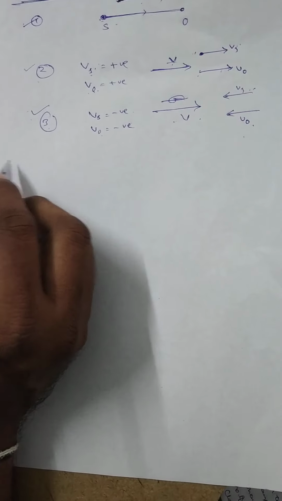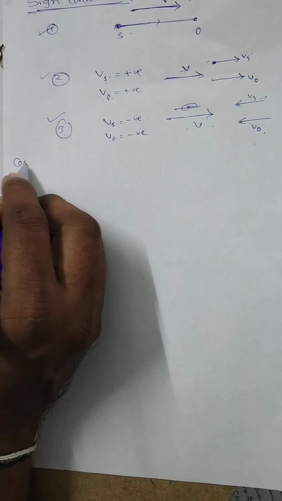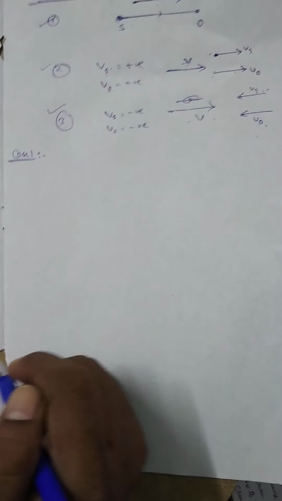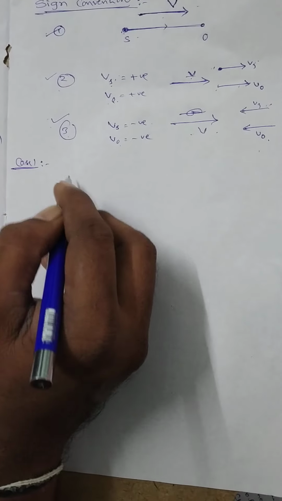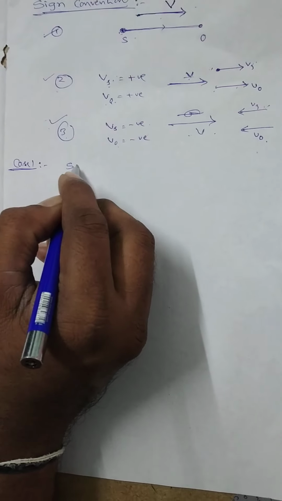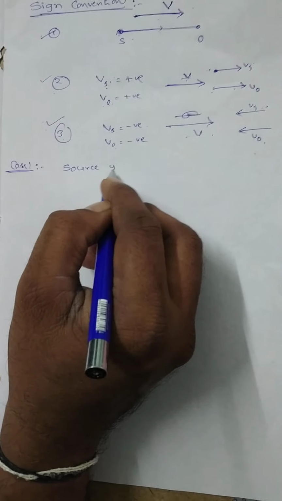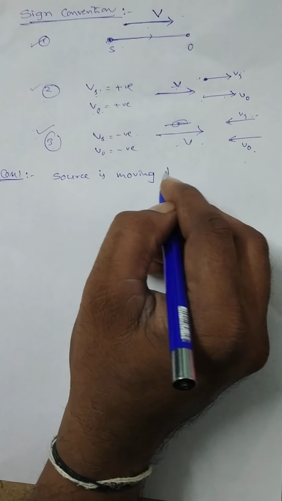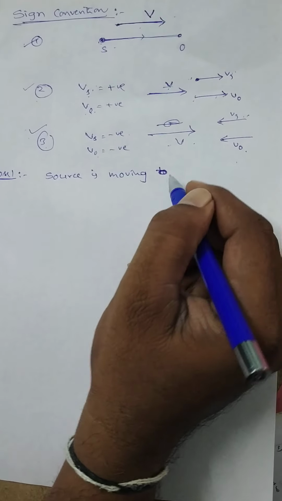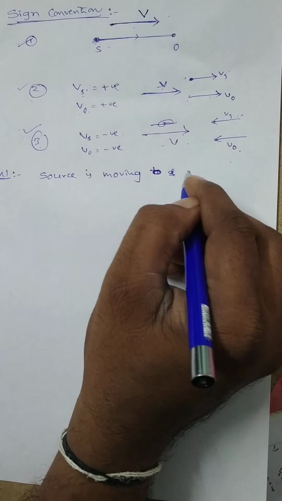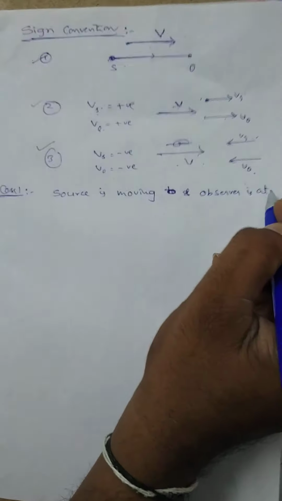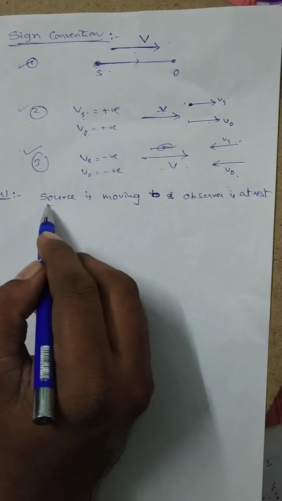Now, first case, case 1. Let us write down the formulas for apparent frequency in different situations. Case 1. Let the source is moving and observer is at rest. Source is moving and observer is at rest.